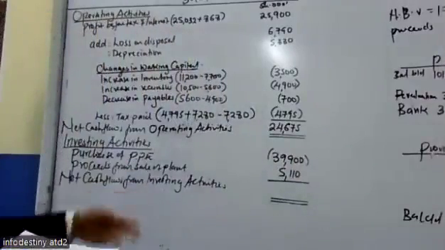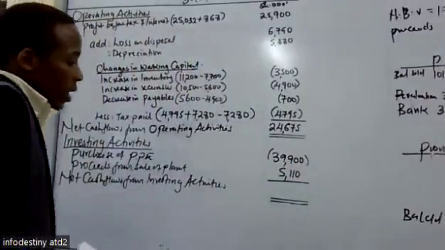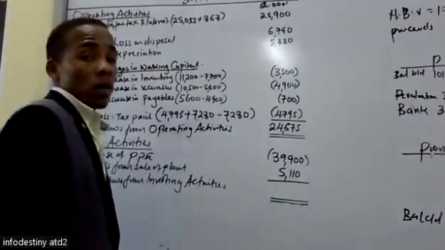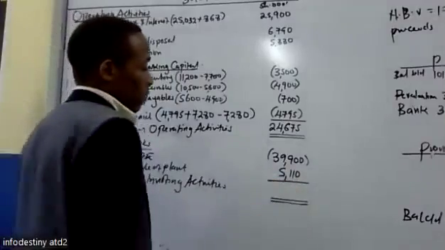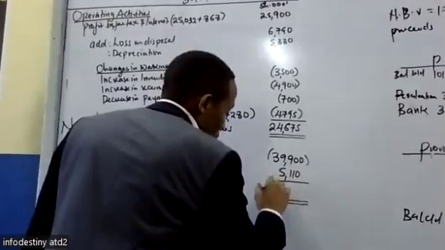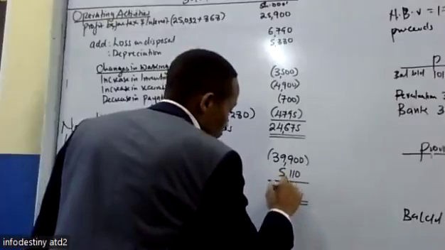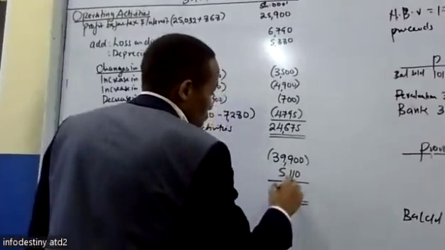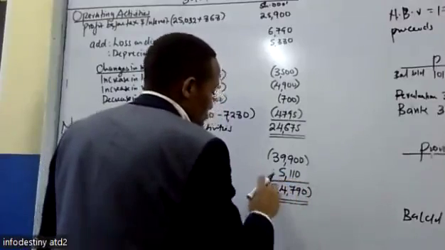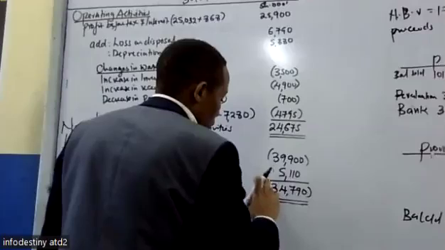So that is 39,900 minus the 5,110,000. So here we remain with a negative of 790.